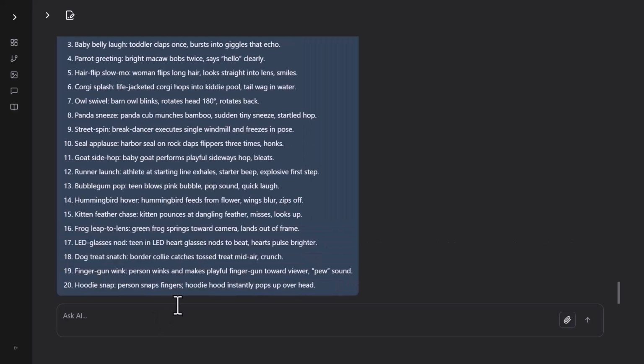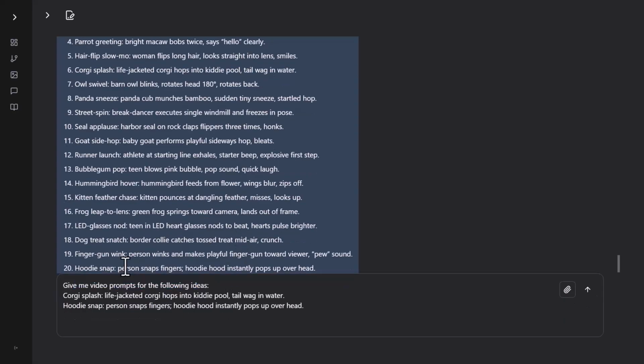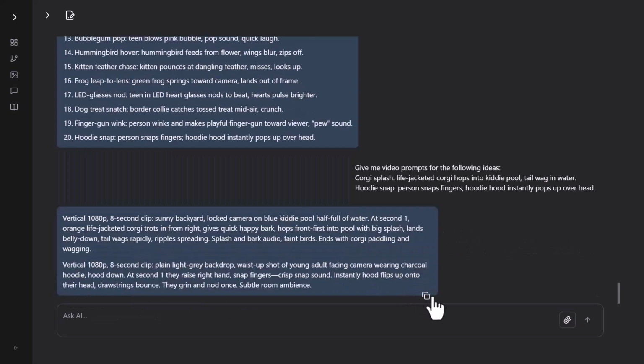Okay, so a lot of these feel very generic, but this is why I have it do 20 at a time, because out of all of these that have been generated, there's a couple that I think are good. Alright, so I'm going to tell it the video prompts for the following ideas. Then I'm going to copy and paste this one, and I'm going to copy and paste this one. And we'll send it off. Okay, good enough, let's move on.